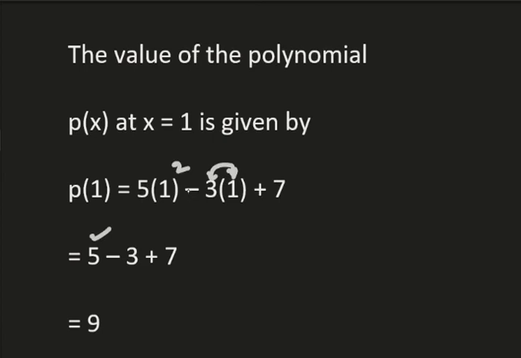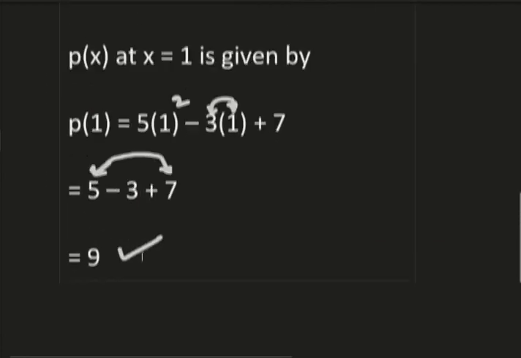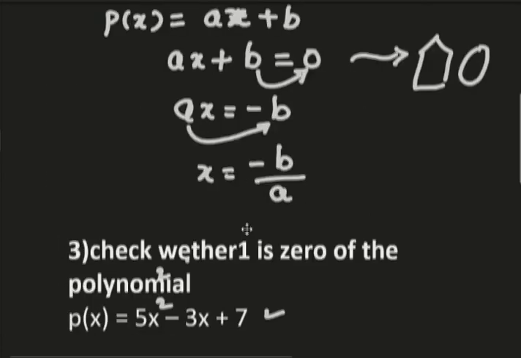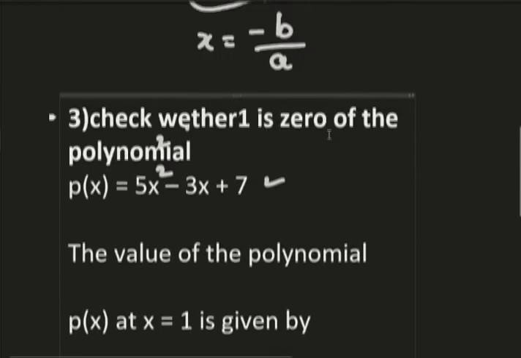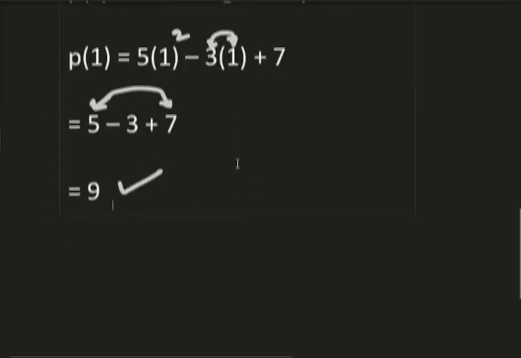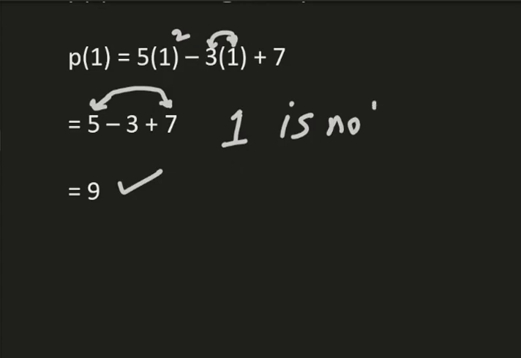So here first let me add two positive numbers, those are 5 and 7. If you add 7 to 5, you will have 12. If you add negative 3 to 12, you will get 9. So its value is 9. Now you just tell me whether 1 is a 0 of this polynomial or what. Absolutely, 1 is not a 0 because it has not led us to our destiny, 0.